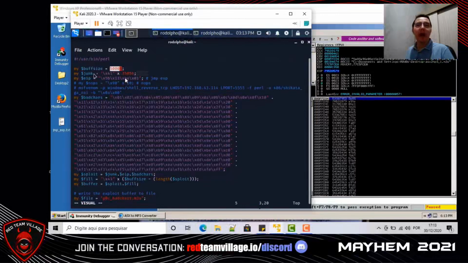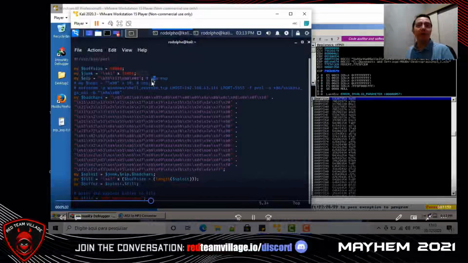Remember that the register EIP indicates the next address that the processor will execute. And then we have a variable EIP with a value that we will find: jump ESP.